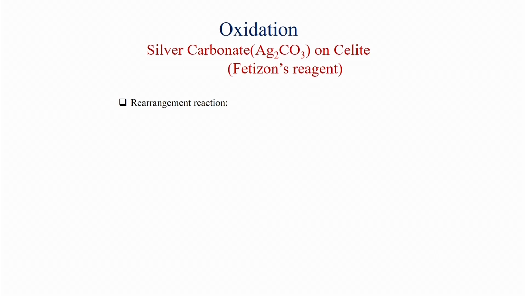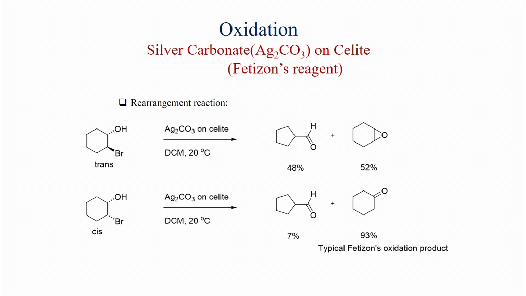Also, silver carbonate is used for rearrangement reactions, like this trans bromo alcohol, when treated with silver carbonate on celite, you get almost a 1:1 mixture of cyclopentane carbaldehyde plus epoxide. On the other hand, when the cis compound was treated with silver carbonate celite condition, you get cyclohexanone as the major product and this product is minor. So, this is the typical Fetizon oxidation product. So, what will be the mechanism?